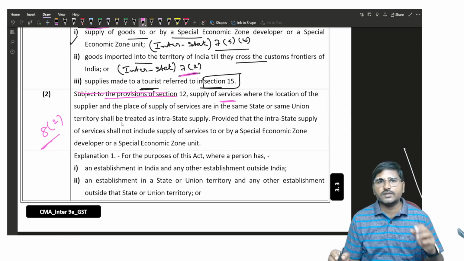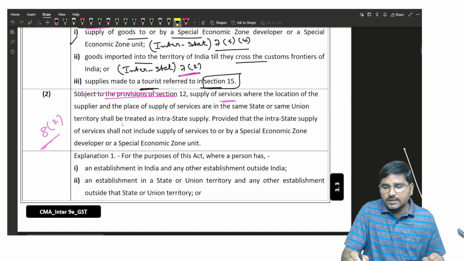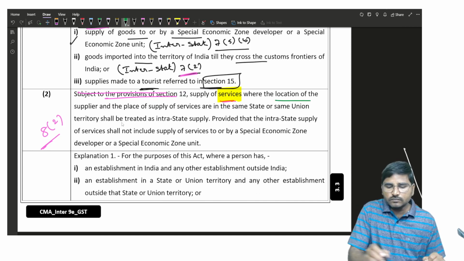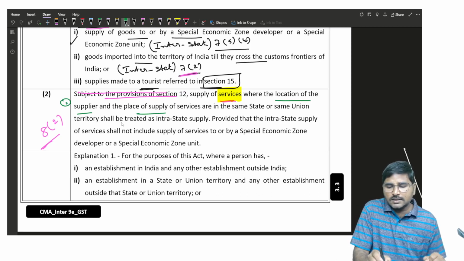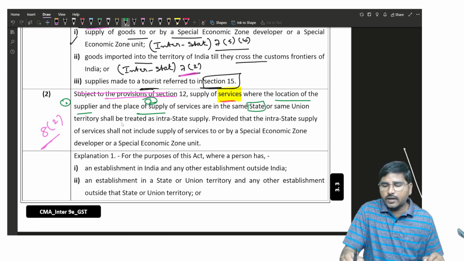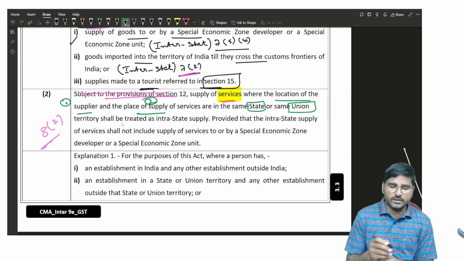Supply of services, where the location of the supplier and the place of supply of the service are in the same state or union territory, shall be treated as an intrastate supply.